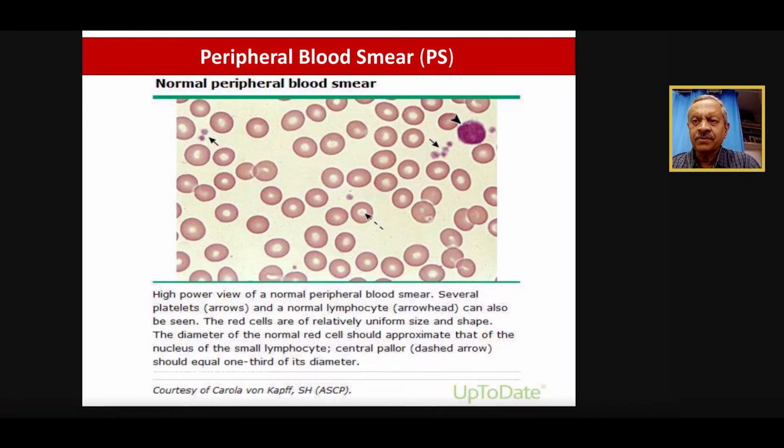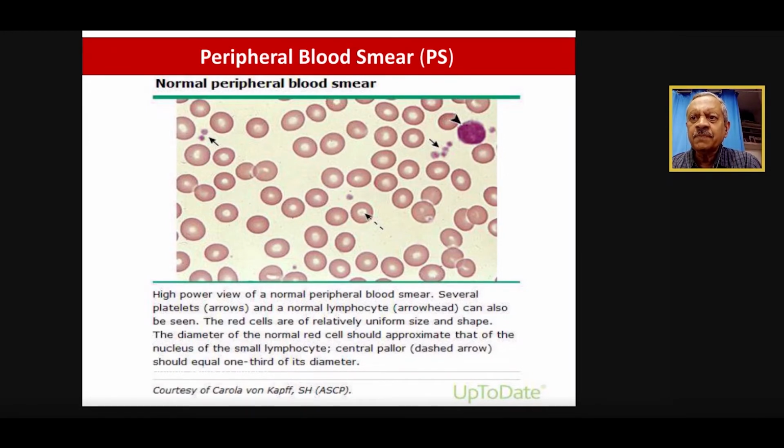It's very important because peripheral smear is, I would say, as important in a patient with fever or any unknown condition, or say acute illnesses, as is ECG for a patient with chest pain. I would give too much importance to peripheral smear, and we have so many diseases which can be diagnosed by peripheral smear or strongly suspected. So this is the peripheral smear. You can zoom out and see, right, the different parts.